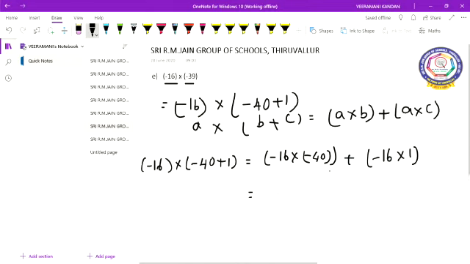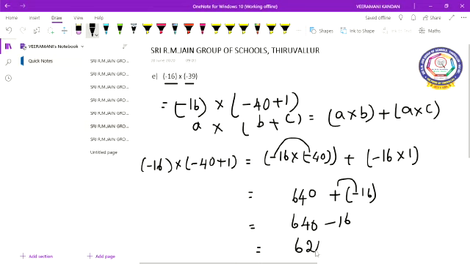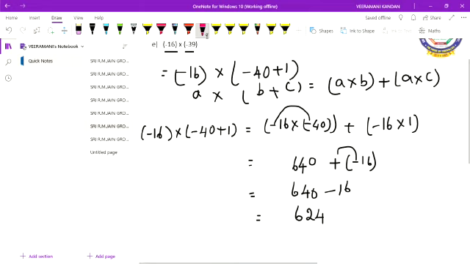So 16 into 40: here there is one 0, you put the 0 and just multiply by 4. 4 sixes are 24, remaining 2. 4 ones are 4, 4 plus 2 is 6. Minus into minus gives plus, so plus 640, plus minus 16 into 1, which gives minus 16. Now both numbers have different signs: 640 plus minus 16. After subtracting, what will you get? 624. So the answer is 624. Do you understand, children?